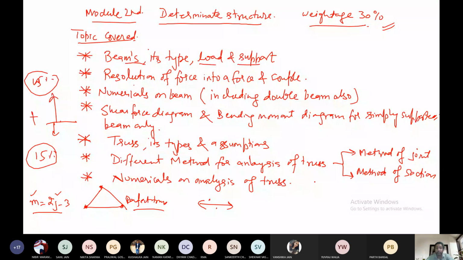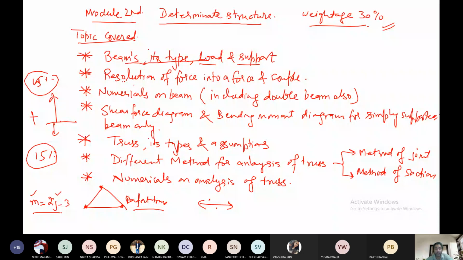I am teaching right now. So this part is 15% here, beam, and the remaining part is also 15% truss, and different types of analysis of truss. I just want to give you a simple briefing here so that you can understand. I was telling you about the theory part. This was the theory part here, and secondly, it was again the theory part.